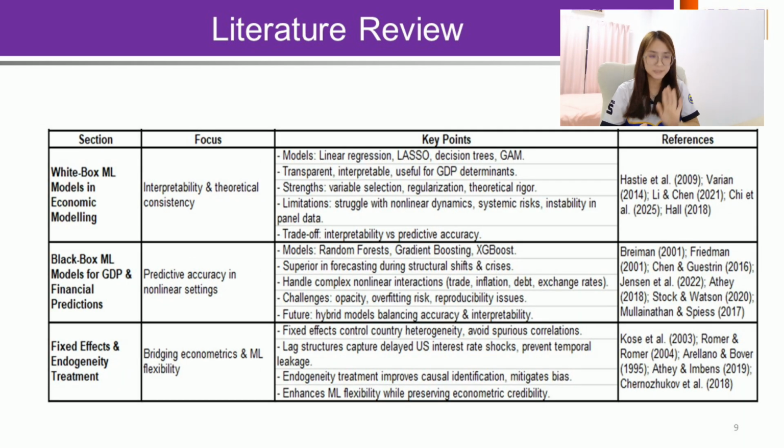The next section is the white box machine learning model in economic modeling. We focus on interpretability and theoretical consistency, and we want to explore more on the limitations, which is how they struggle with non-linear dynamic systems, risk, and instability in panel data. The next section is the black box machine learning model for GDP and financial prediction, with key focus on predictive accuracy in non-linear settings, where we can identify the challenges and how to improve future studies.